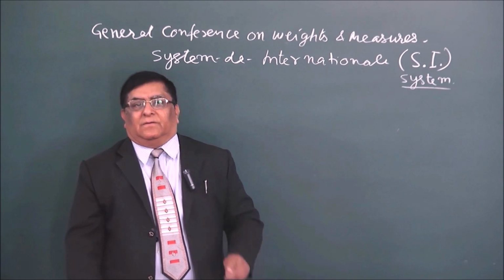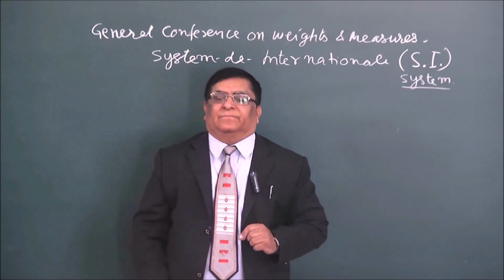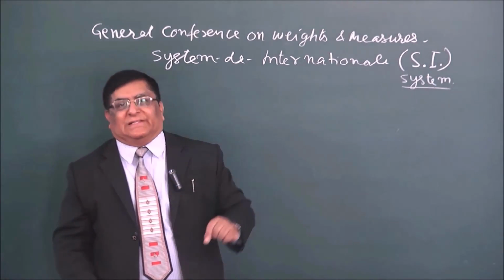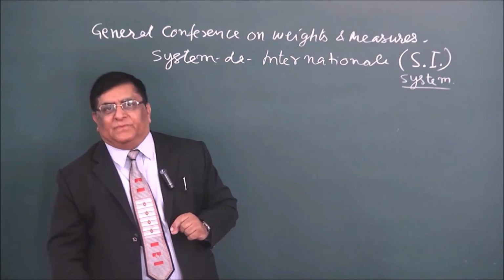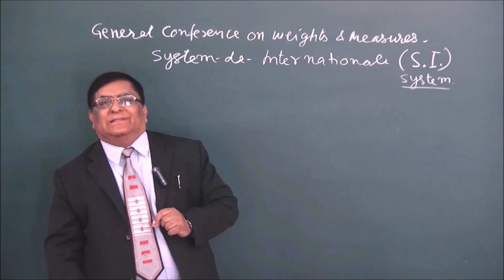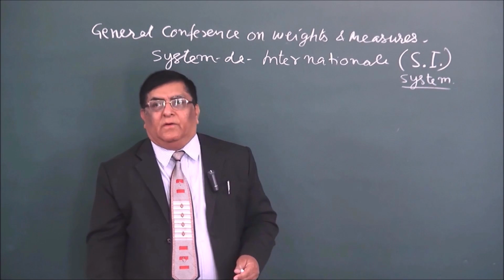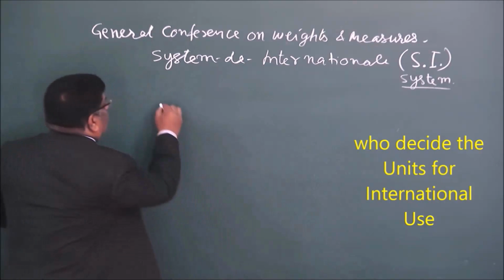It had an advantage that it is a metric system. So the SI system is also a metric system, right? This is one advantage. The other advantage is that this system is coherent. We can underline the benefits of this system.